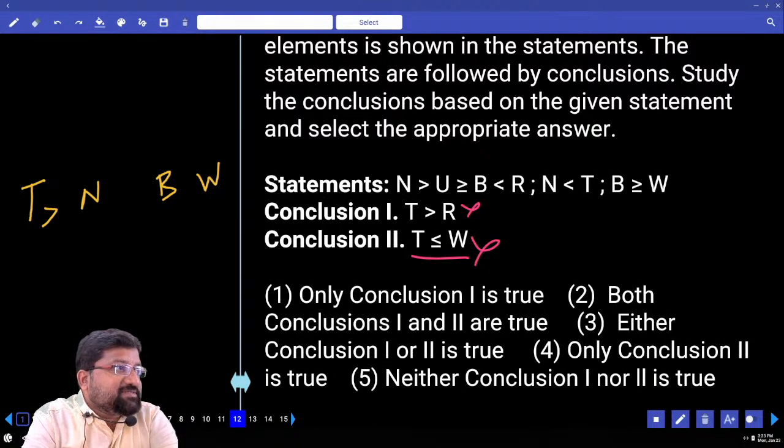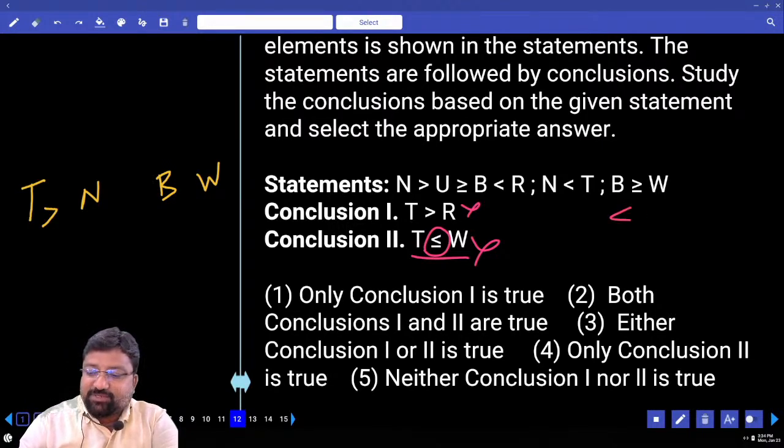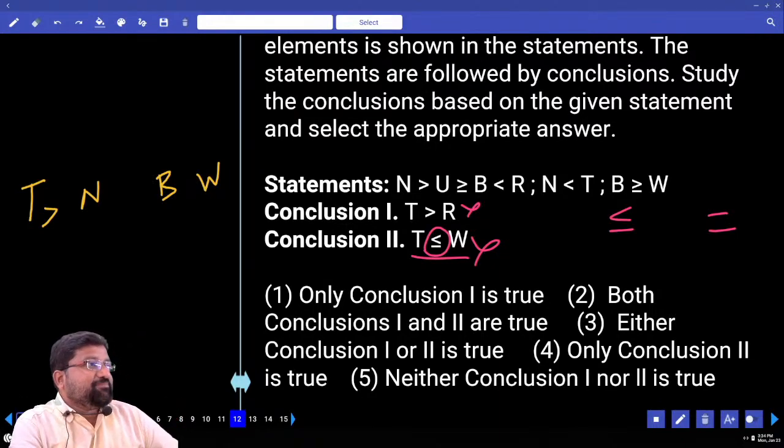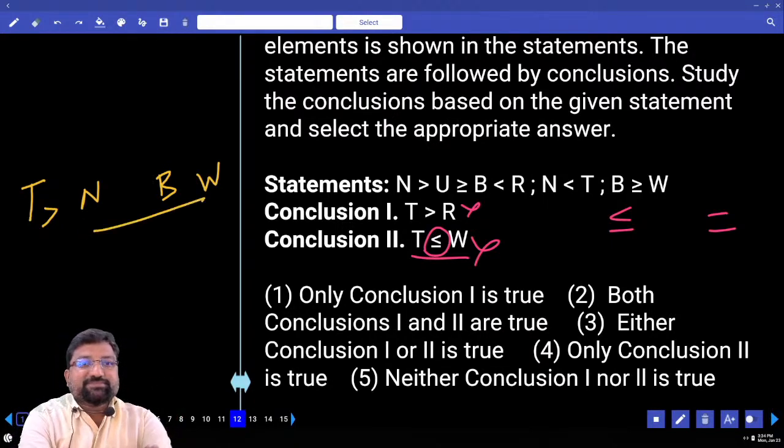There itself I got my answer with only one. Just by finding the relationship between T and N, I got my answer. Did I? Yes or no? What is this symbol here? If you want your answer as less than or equals to, while linking a letter with another letter, the first symbol should be less than or equals to or equals to. Other than these two, if you get any other symbol, that is not at all my answer. Impossible. No need to even search what's happening here.